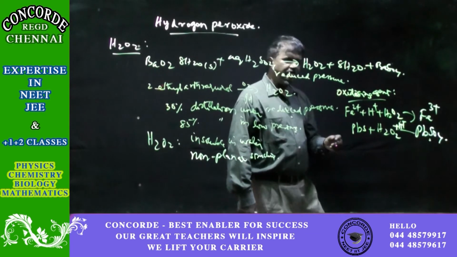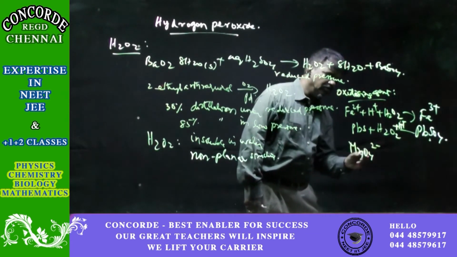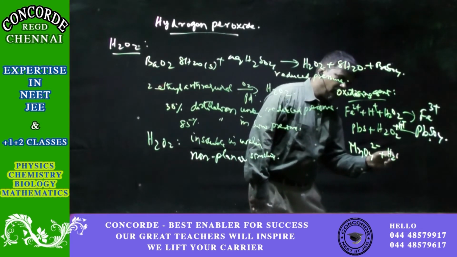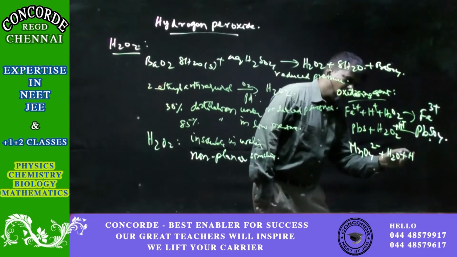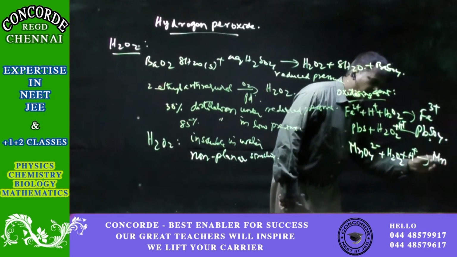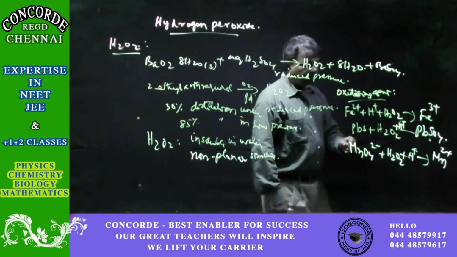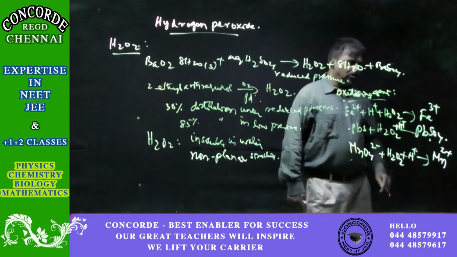In the same acidic medium, it acts as a reducing agent, reducing manganate salt to Mn2+.